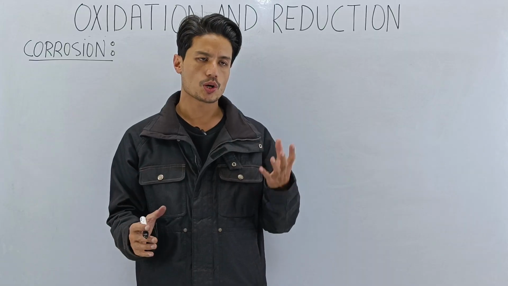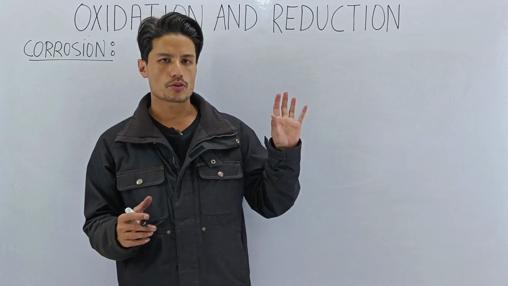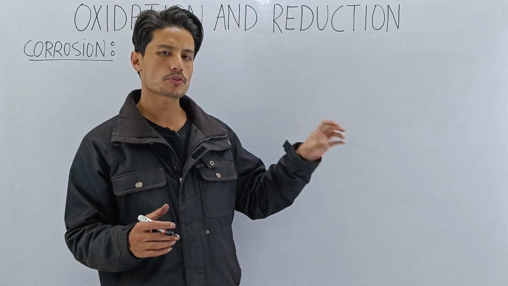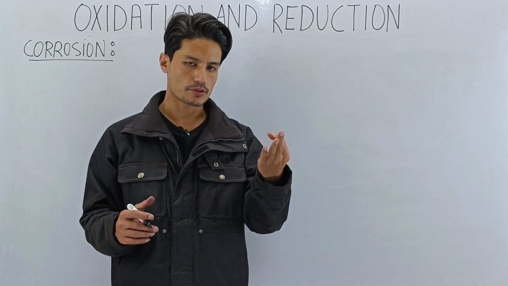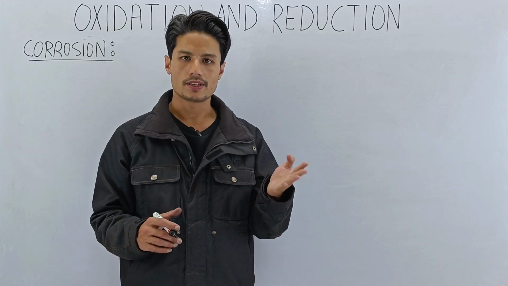So my dear students, the definition of corrosion goes like this. The process of conversion of a metal to its oxide, sulfide, or hydroxide form is called corrosion. Let's write it down.